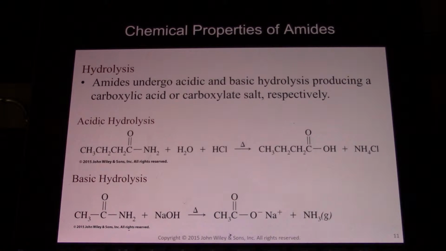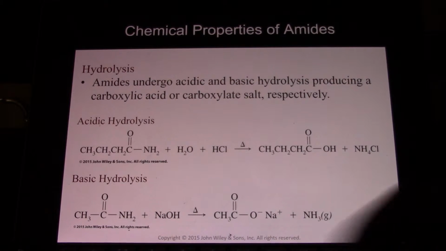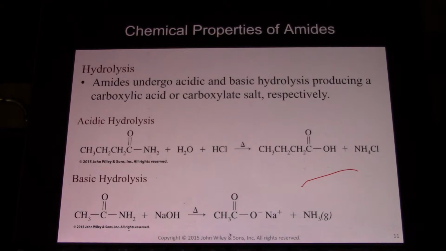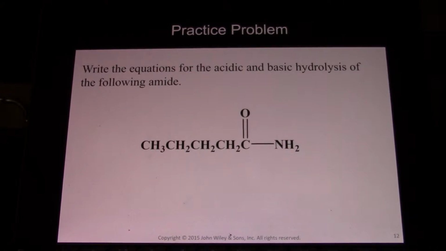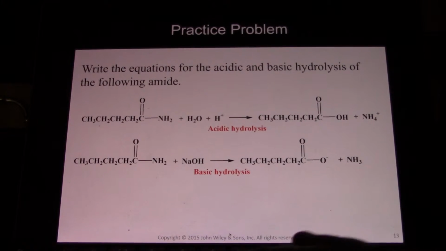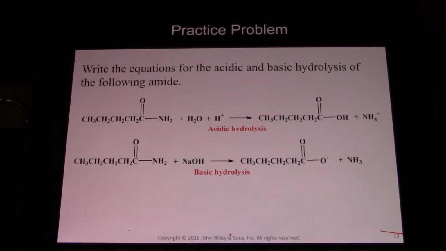Hydrolysis. Amides undergo acidic and basic hydrolysis, producing a carboxylic acid or a salt, respectively. So under acidic hydrolysis, you get a carboxylic acid. Under basic hydrolysis, you get the basic salt. Again, with the acid, you just get the carboxylic acid in the acidic form because you're in an acid. And with the base, you end up with the salt because you're in a base, and so a base removes the proton from the carboxylic acid to get the salt of it.